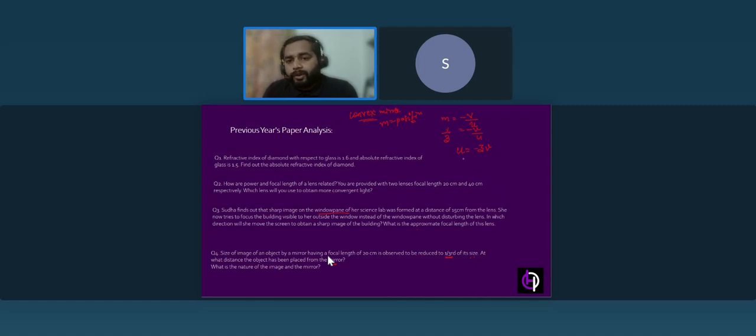Now, what is the mirror formula? The mirror formula is 1 by F equals 1 by V plus 1 by U, isn't it? Here two variables are unknown. V and U are both variables, the values can change over the condition.